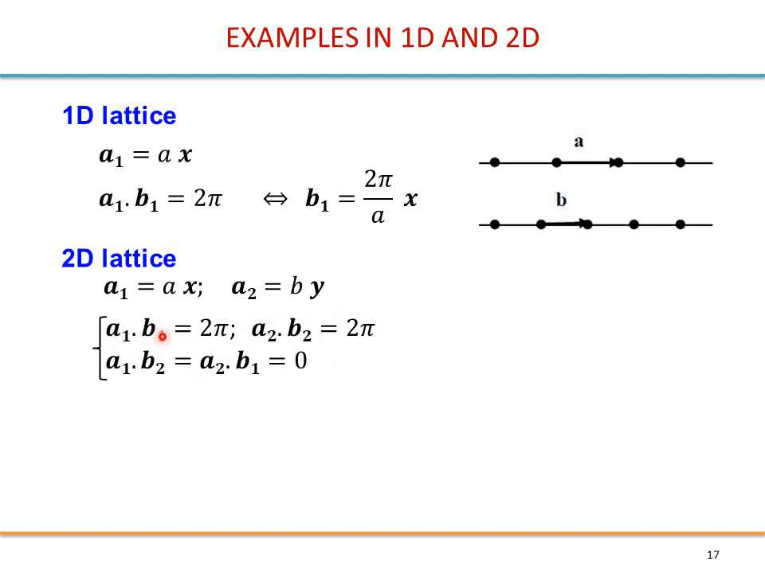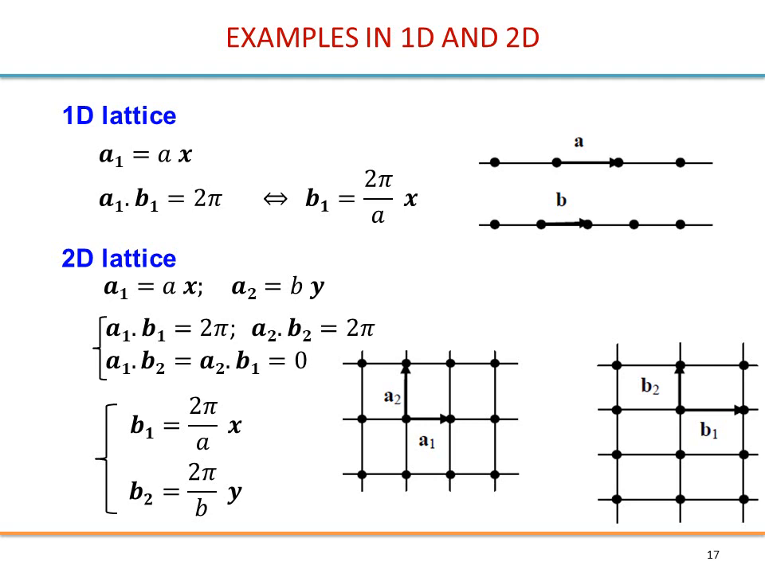So if you have the same indices here, you will have 2 pi. If it is different, you will have 0. So these will be perpendicular and these will be parallel. And you can get the magnitude of b1 and b2 again from this one and from this one: 2 pi over a, 2 pi over b. And these are your lattices.